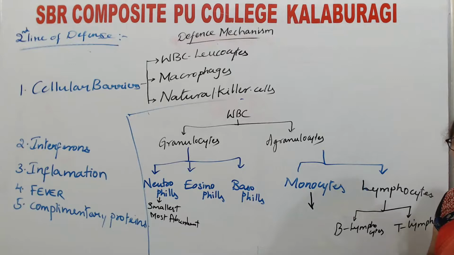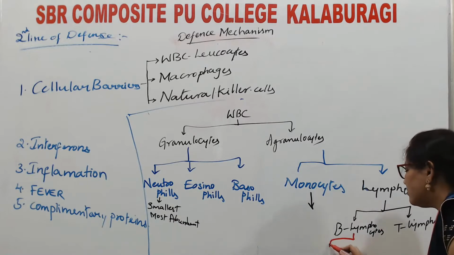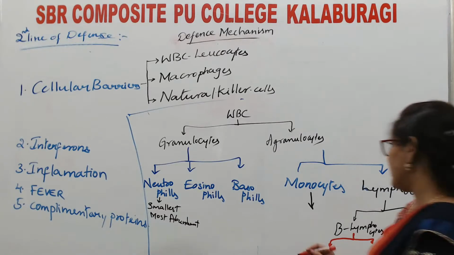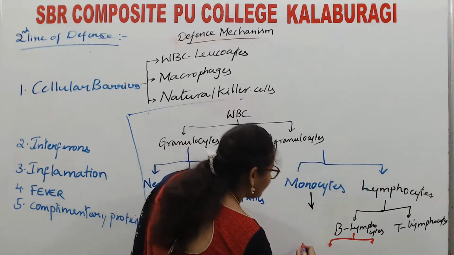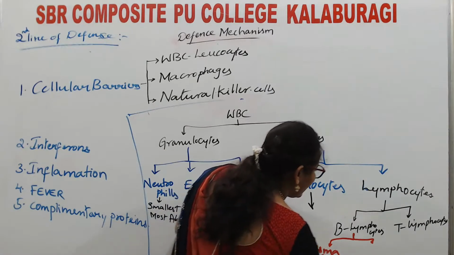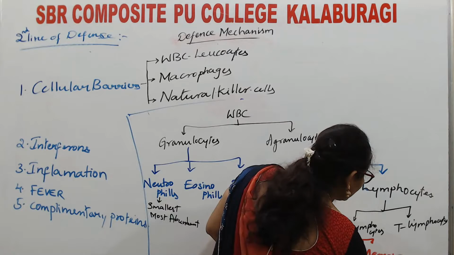Again, B lymphocytes will proliferate in case of any immune response and give two types of cells: effector plasma cells and memory cells.